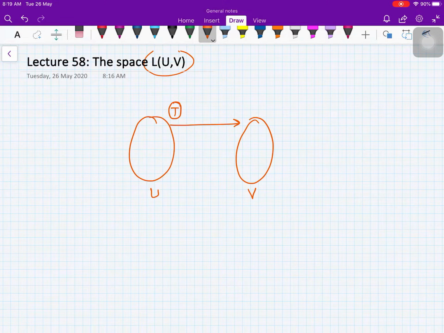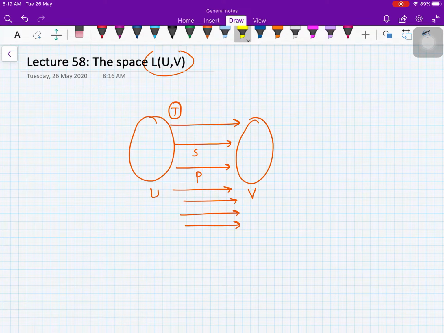You can have many transformations from U to V. You can have T, you can have S, maybe another transformation P, and so many more. Now if we collect all these transformations and put them in a set, we would like to see whether that set has any special property or not.